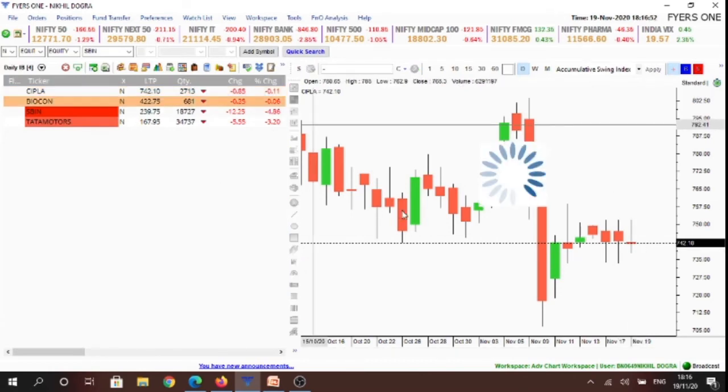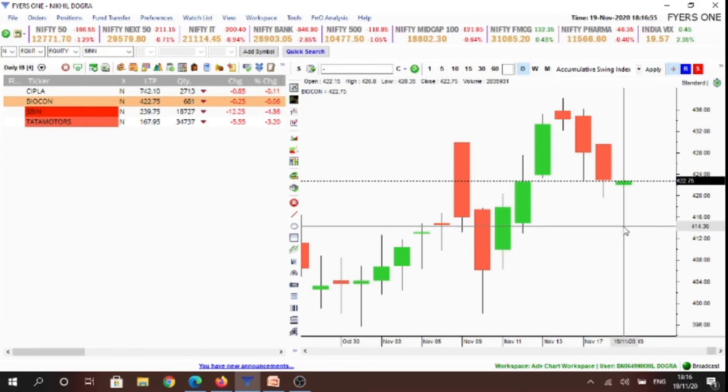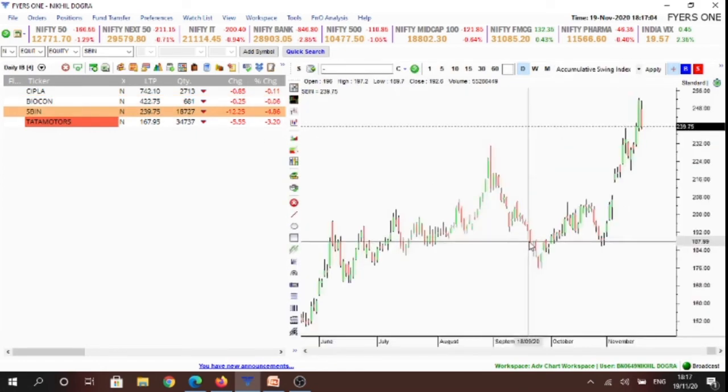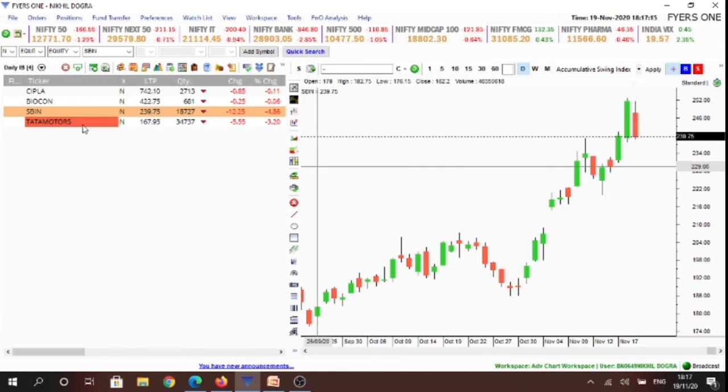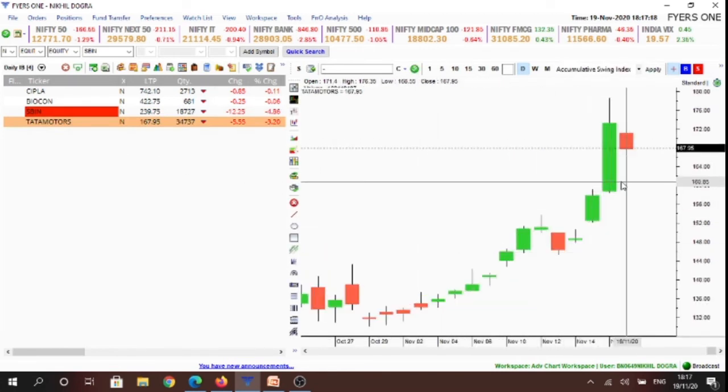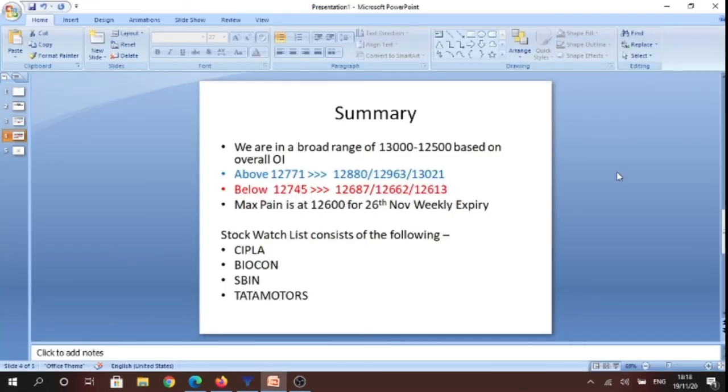So if we see Biocon, we'll look for buying opportunities only above 426.9 levels or selling opportunities below 420.25 levels. And if we see State Bank of India, we'll look for selling opportunities below 238.9 levels or buying opportunities only above 251.9 levels. And if we see Tata Motors, we'll look for selling opportunities below 166.5 levels or buying opportunities only above 176.45 levels.